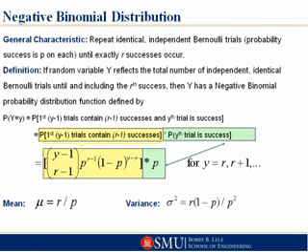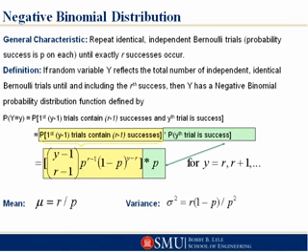As you see here in the yellow, that's the probability that the first Y minus 1 trials had R minus 1 successes, and then the Yth trial is a success. So how do I figure out the probability of R minus 1 successes in Y minus 1 trials?